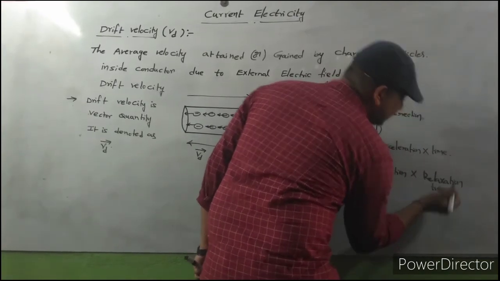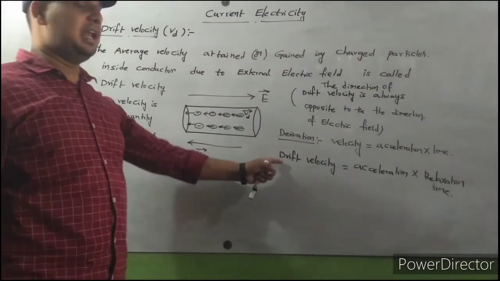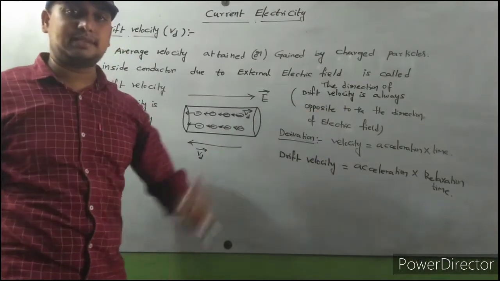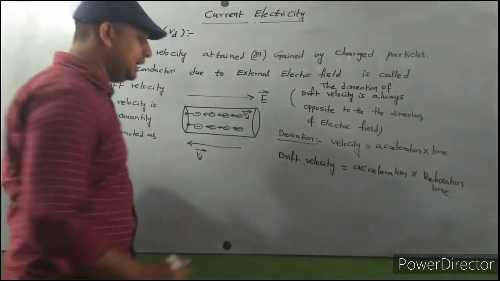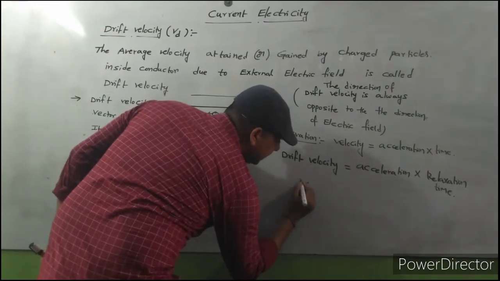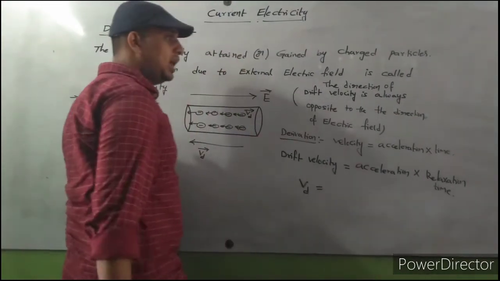I will discuss what is meant by relaxation time. So drift velocity is equal to acceleration into relaxation time. Drift velocity is indicated with Vd.